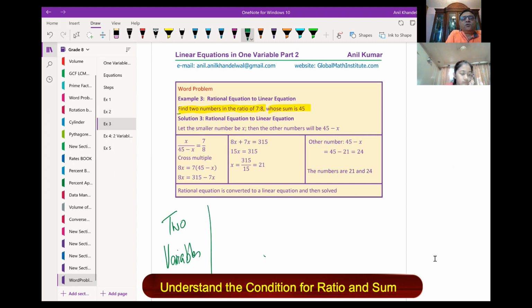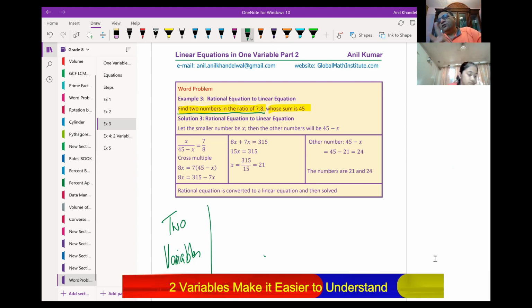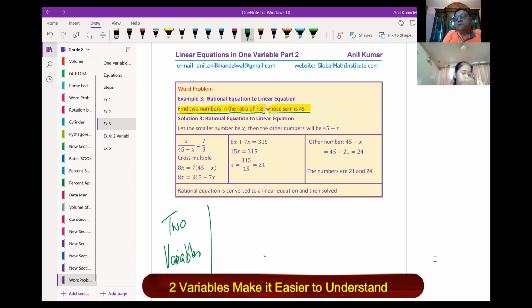We are saying find two numbers in the ratio of 7:8. So we'll use two variables and then we'll get to one variable. Is that okay? Find two numbers in the ratio of 7:8 whose sum is 45. The sum of those two numbers is 45.